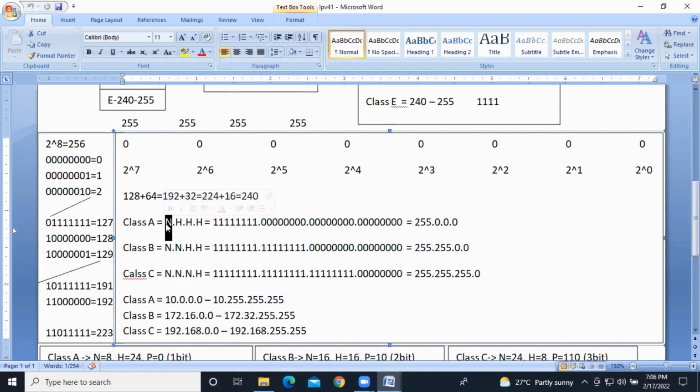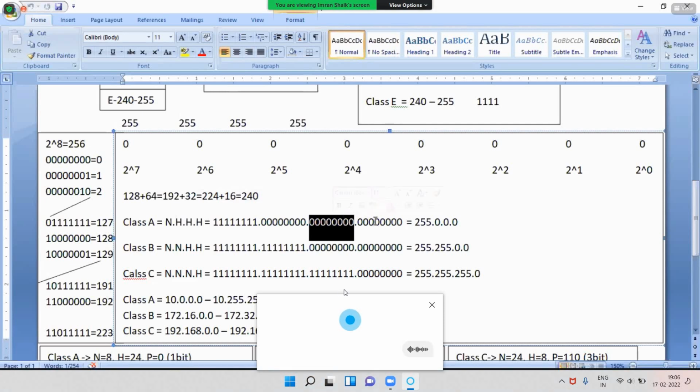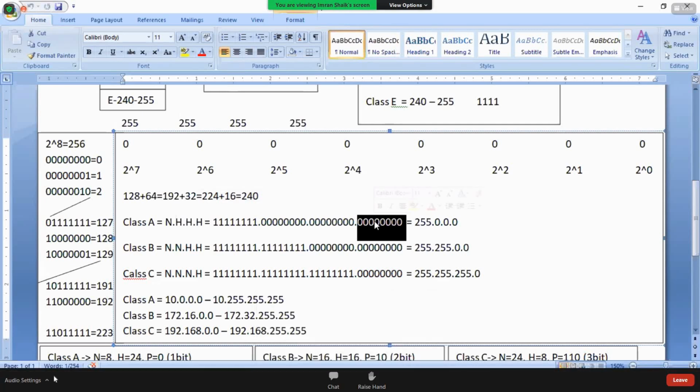Class A: how many networks will it have, and how many hosts? One network octet and three host octets. All the network octets should become 1, so for one network octet we provide eight 1s. Eight 1s, remember blindly, is 255.